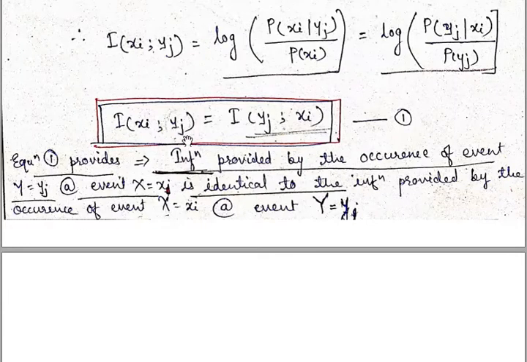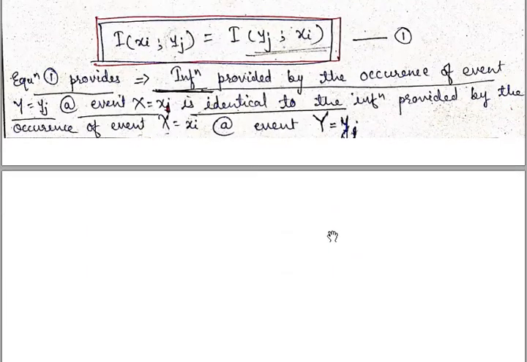It means Ixy is equal to Iyx. What is the meaning of this equation number 1? It means that the information provided by the occurrence of event y equal to yj about the event x equal to xi is identical to the information provided by the occurrence of event x equal to xi about event y equal to yj.